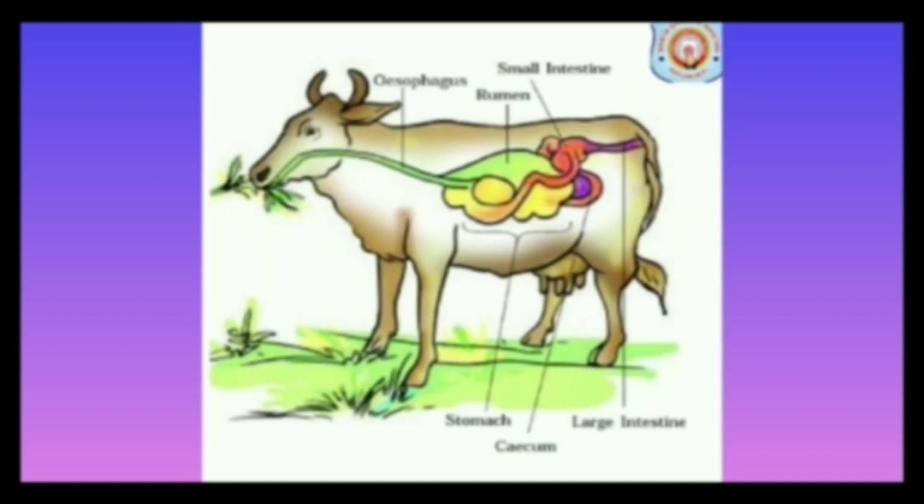Stomach has a specific structure. It is used to store half-chewed food. This is called rumen. The stomach of ruminants has four chambers: rumen, reticulum, omasum and abomasum.